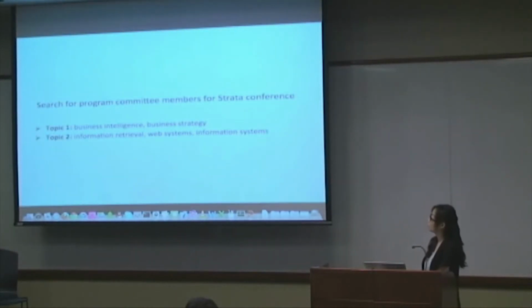Next, we would like to find keynote speakers and program committee members for the Strata conference. We search for experts in 2 different fields: 1, business intelligence and business strategy; 2, information retrieval, web systems, and information systems.